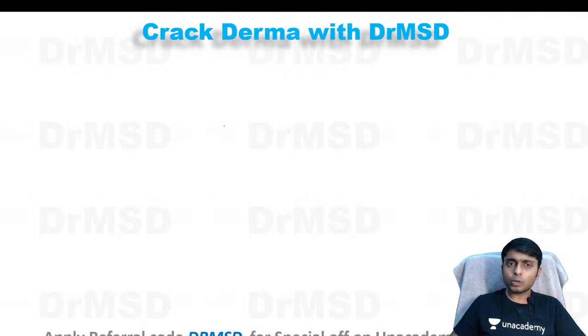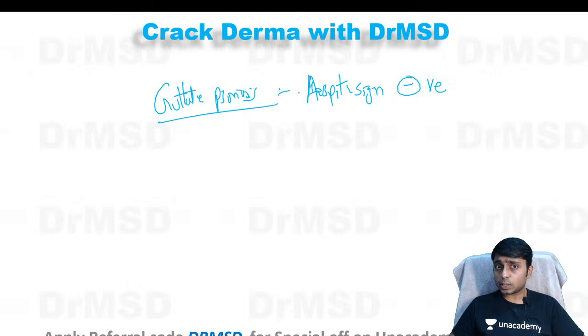And if you observe in the investigations and in the treatment also, guttate psoriasis has a few characteristics. So how is it different? In guttate psoriasis, we have already seen Koebner's phenomenon, but the Auspitz sign will be negative in guttate psoriasis. So this is one small difference.